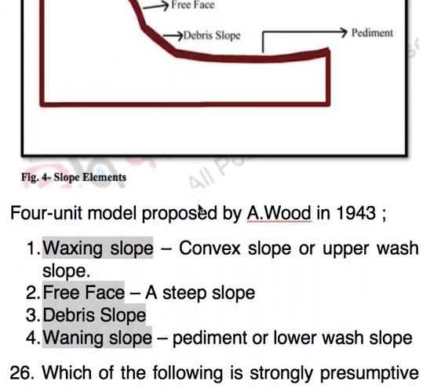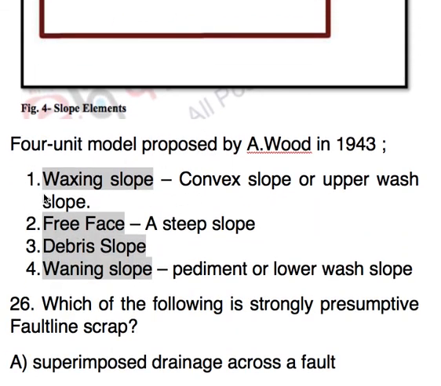So we can arrange in this way as given by A. Wood in 1943, that is the four model unit. First part is waxing slope, then free face, then debris, and then waning slope. That's all. Thank you.